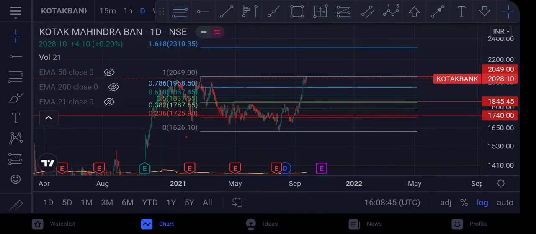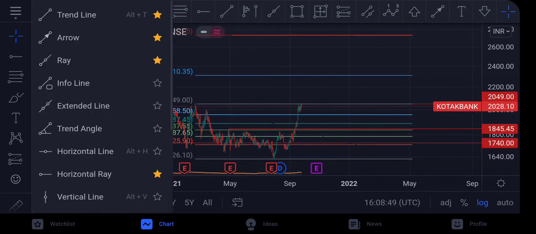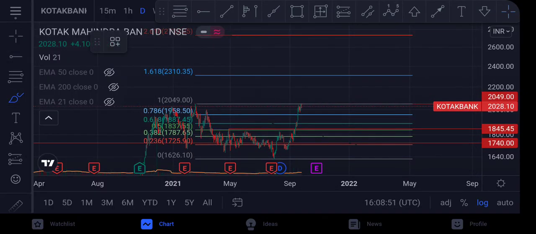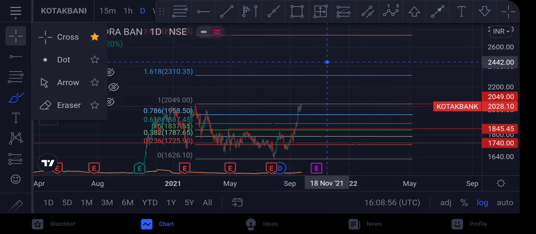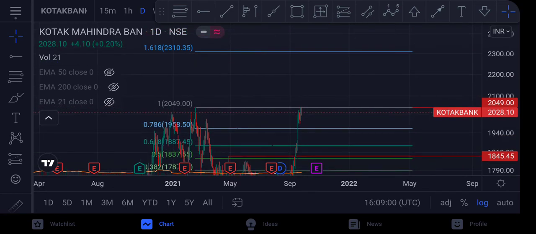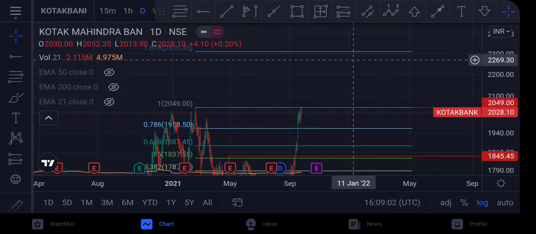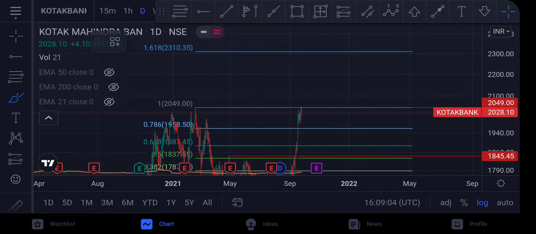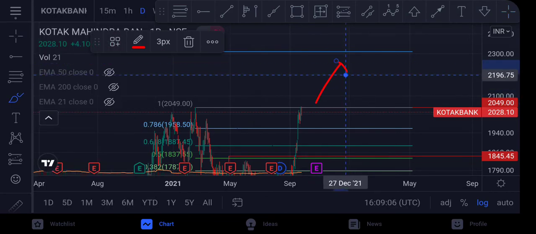Fibonacci 1.618 level. This, as you can see, this level is our next resistance level, or you can say target price 2300. So 300 rupees move, it can easily give a 300 rupees move.